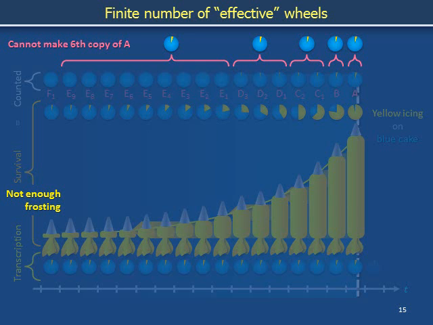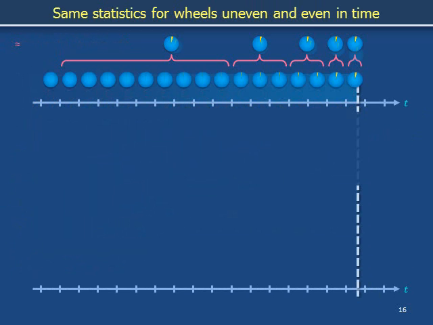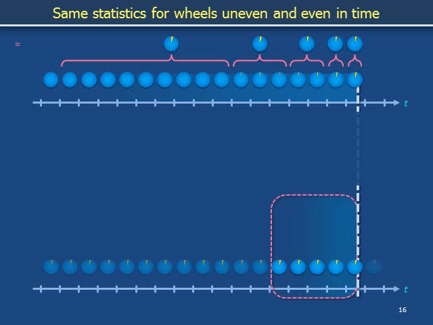What are the statistics that describe spinning a finite number of identical wheels arranged unevenly across a timeline? They are the same as the statistics that describe spinning the same finite number of identical wheels arranged evenly across a more condensed time interval. The statistics remain unchanged when we say that these spins of wheels are a subset of a larger set of spins and that we have neglected the spins outside the pink dashed box.